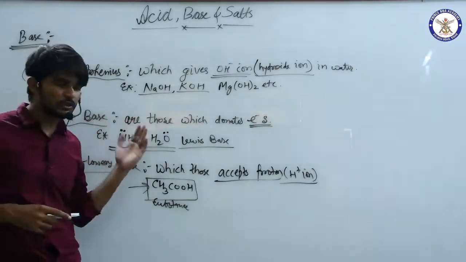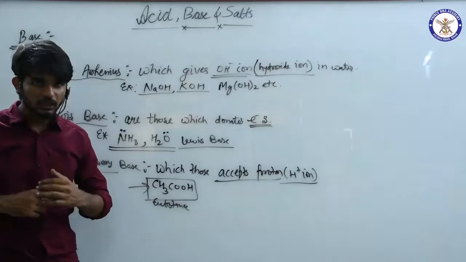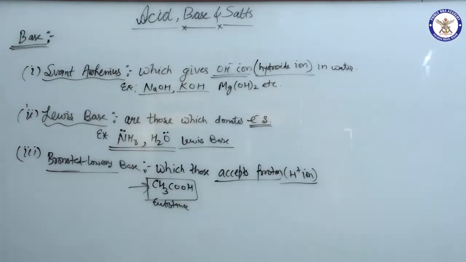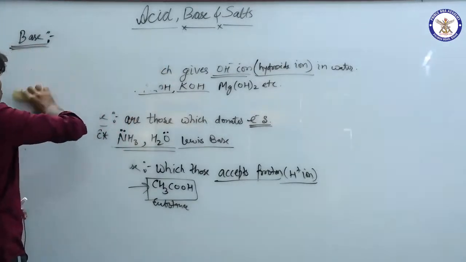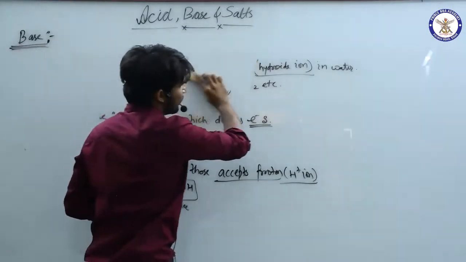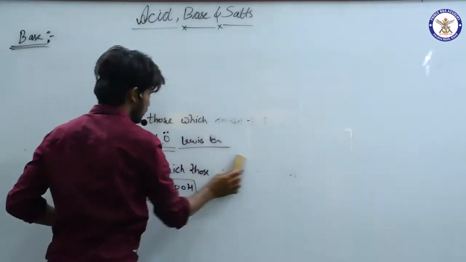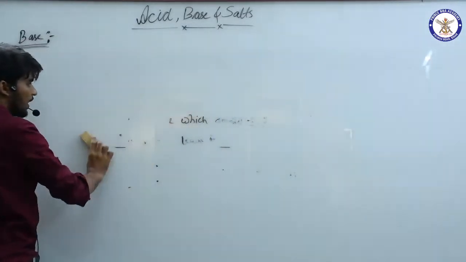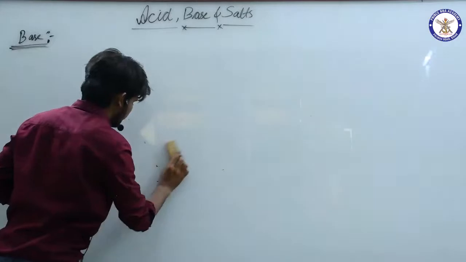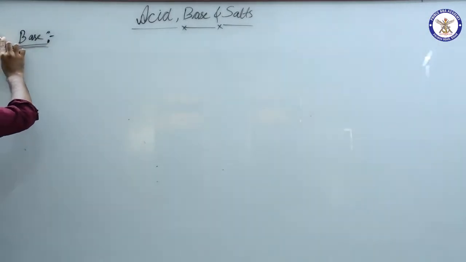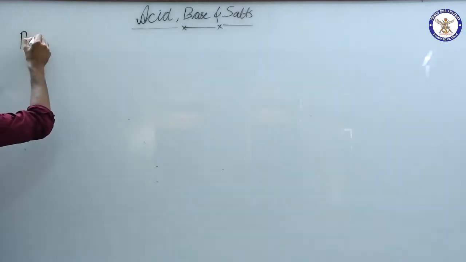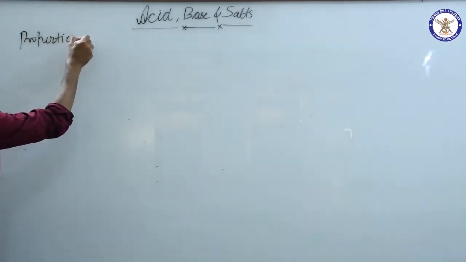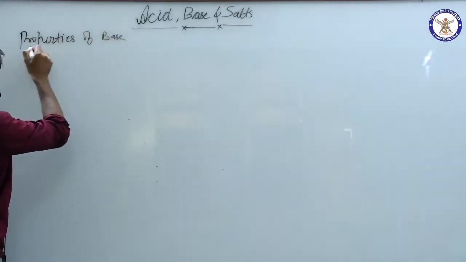Now after those, we saw the properties of acid. Now we are going to see the properties of base. I hope you have made note of these definitions. Now we will see the properties of base as we showed the properties of acids. These are very important. So I will be writing the properties of base. What are those?